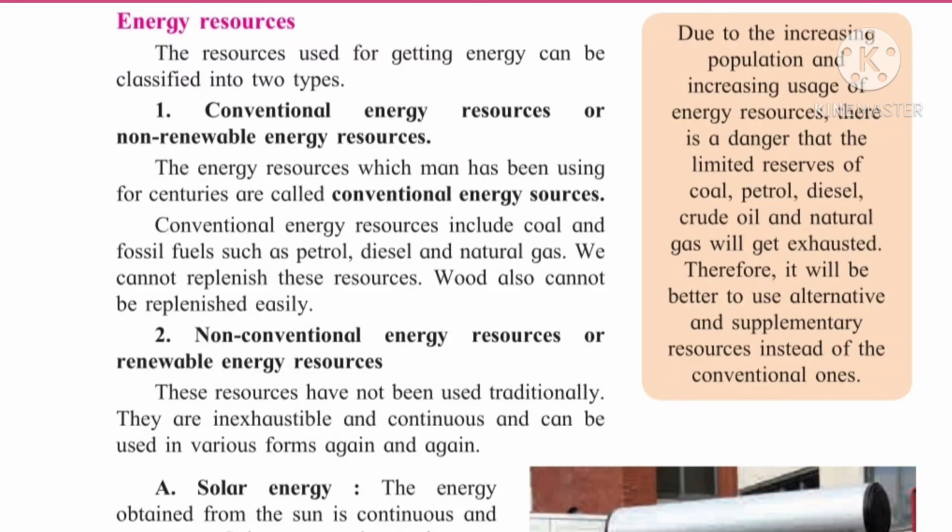The energy resources which man has been using for centuries are called conventional energy sources, for example coal, and fossil fuels such as petrol, diesel, natural gas. These cannot be replenished, which means they cannot be prepared again and again. So this is called the conventional or non-renewable energy resource.